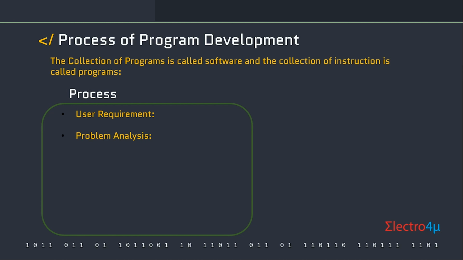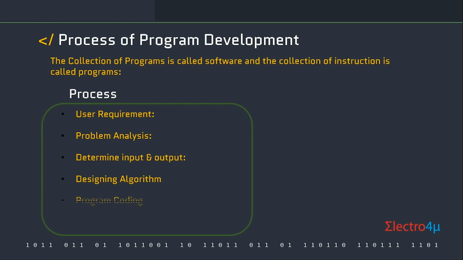Program analysis arises during the requirement phase of software development. The third step is to determine the input and output. Problem analysis is done to obtain the user requirements and to determine the input and output of the program. The fourth step is designing an algorithm for solving the problem. An algorithm is a sequence of steps that gives a method of solving a problem. An algorithm creates the logic of the program.